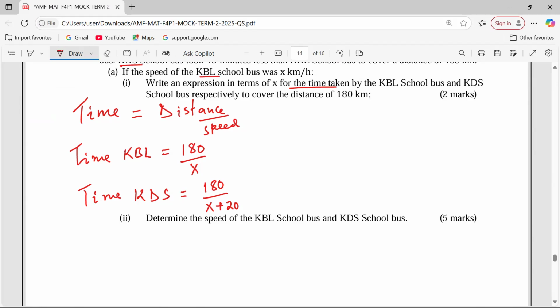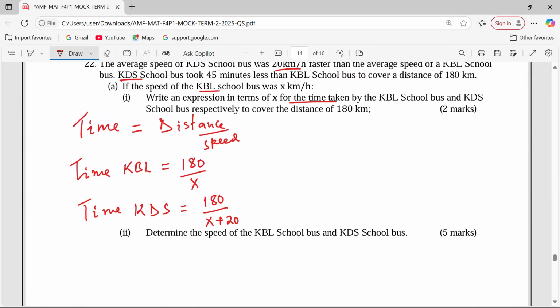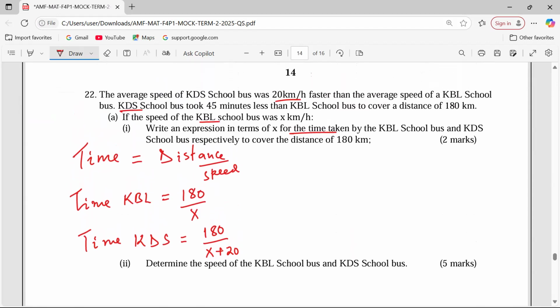Let us look at these respective speeds. We are told that the bus which is faster, that is KDS, took 45 minutes less. Remember 45 minutes, ladies and gentlemen, is the same as 3/4 of an hour. That is the conversion that you need to be conversant with.